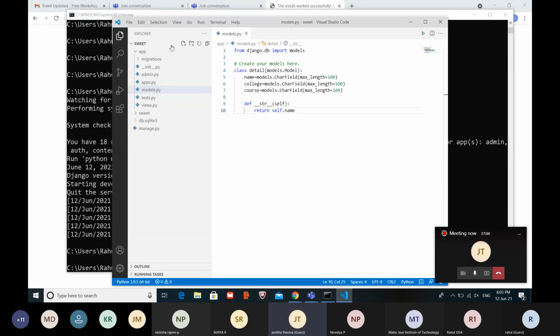Yes, sir. Okay, so the first thing, we have created the model. The second thing, just click on the app here and create a file named forms.py. It will create a Python file for us.